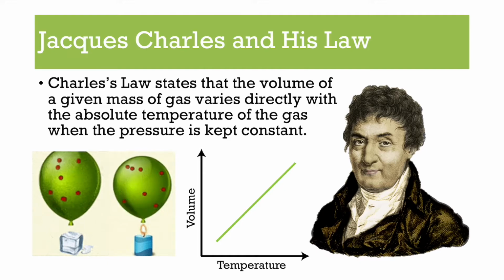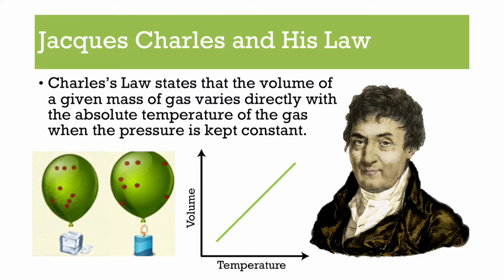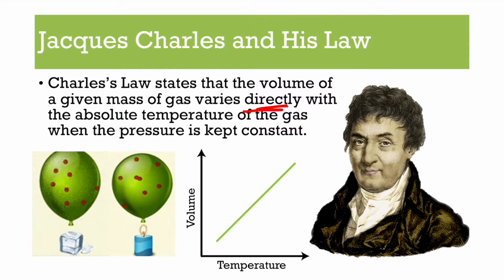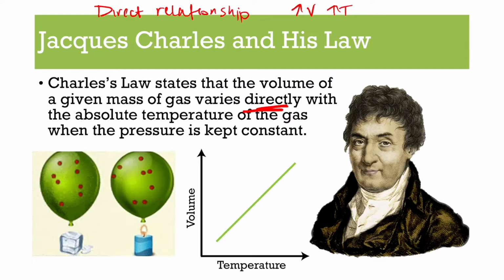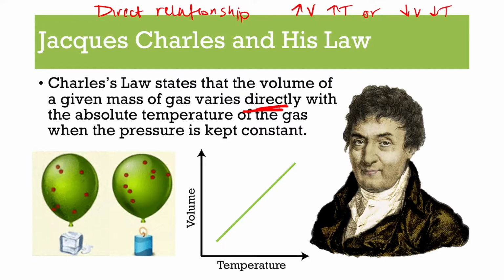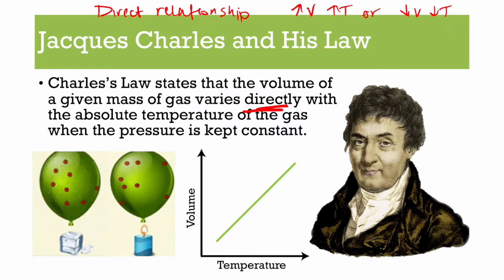So Charles' law says that the volume of a given mass of gas varies directly, so keyword here is directly, with the absolute temperature of that gas while pressure is held constant. So what does that mean? It means that there is a direct relationship between temperature and volume. So what that means is that if volume goes up, temperature goes up, or if volume goes down, temperature goes down. So whatever one thing does, the other thing does the exact same thing.